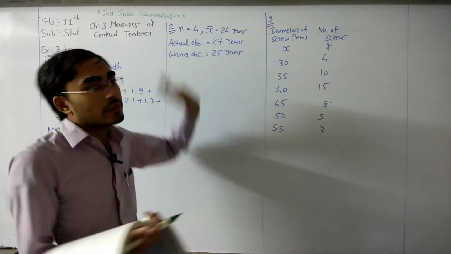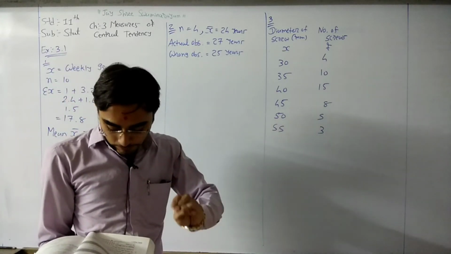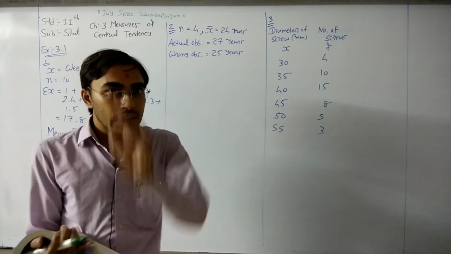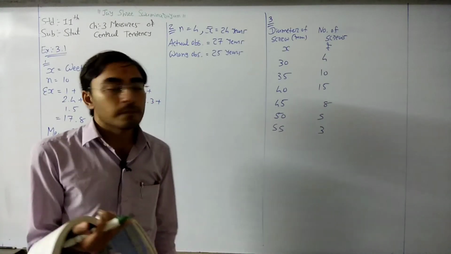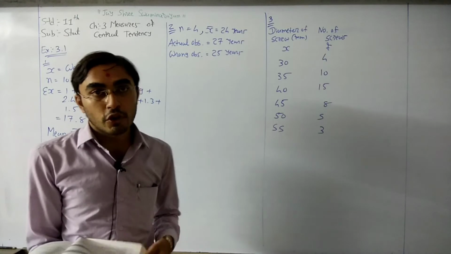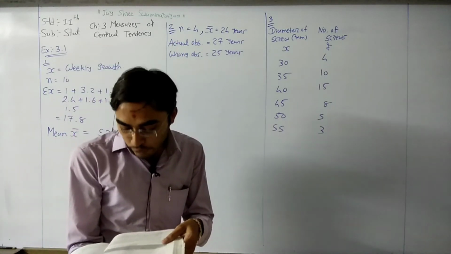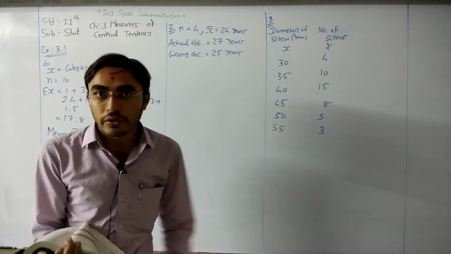So your n is equal to 4. The mean age of 4 participants in a relay race was calculated to be 24 years. It means mean is equal to 24 years. Okay. Again, read the first line. The mean age of 4 participants, n is equal to 4. The mean was calculated to be 24 years.